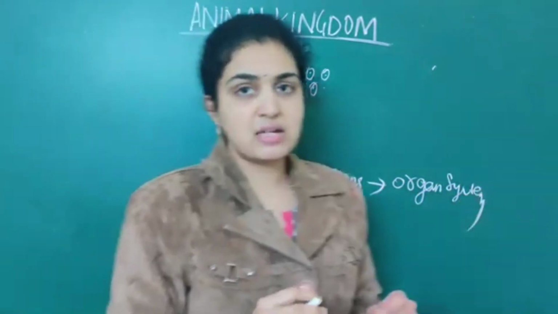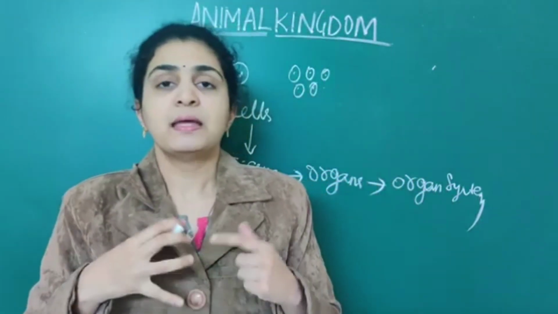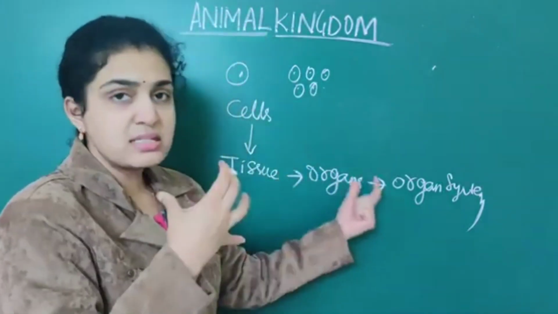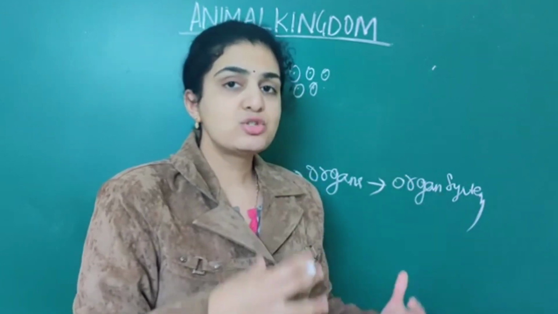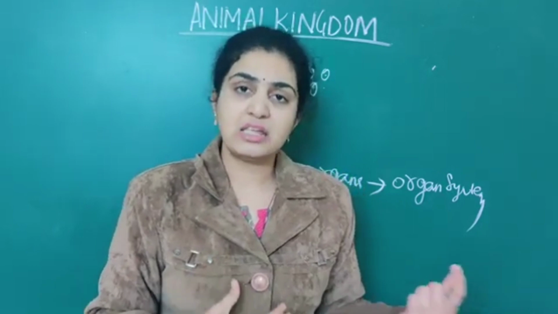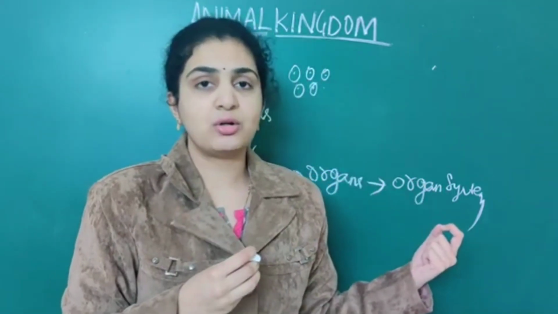First, numerous cells are organized to form tissues, then numerous tissues are organized to form organs, then numerous organs to form an organ system. Based on this, numerous organisms are classified under each subdivision. So this is one classification.